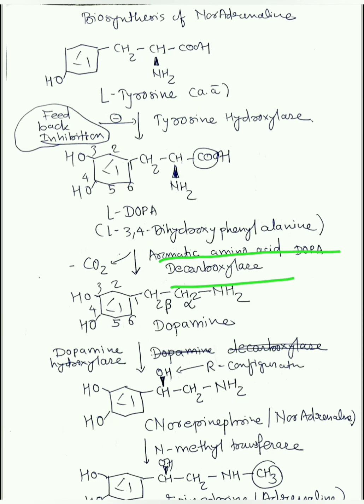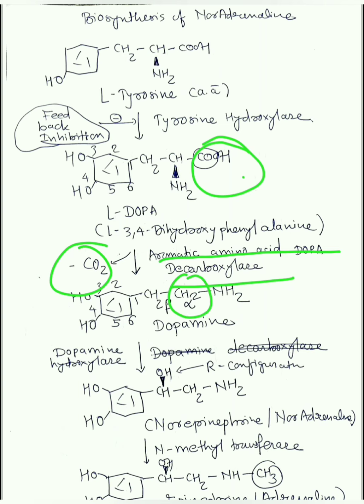acid dopa decarboxylase is going to act. Okay, dopa decarboxylase. What do you mean by decarboxylase? Whenever something ends with ASE, it means it is an enzyme. So this enzyme is going to remove carboxyl group, that is CO2, as carbon dioxide gas. Okay, because of dopa decarboxylase enzyme, this group will be removed as CO2, and this hydrogen will be attached here on alpha carbon.